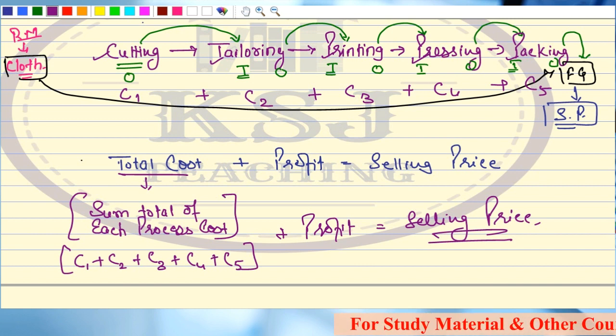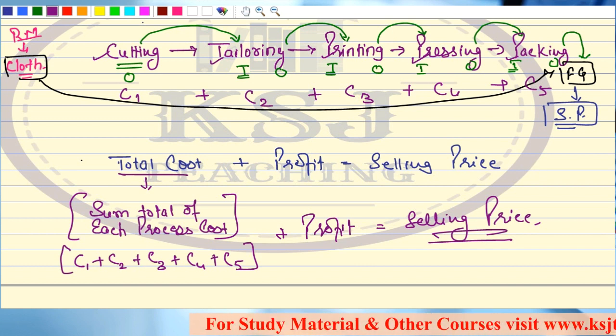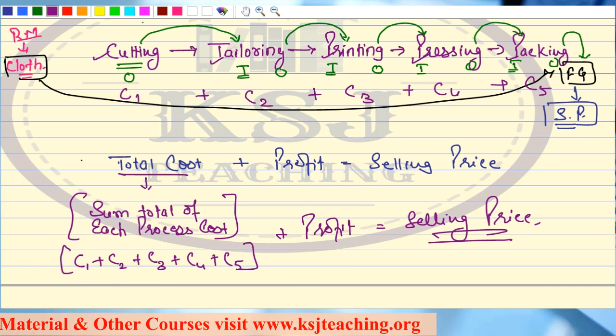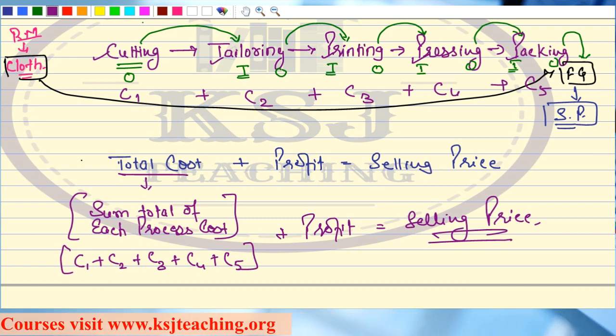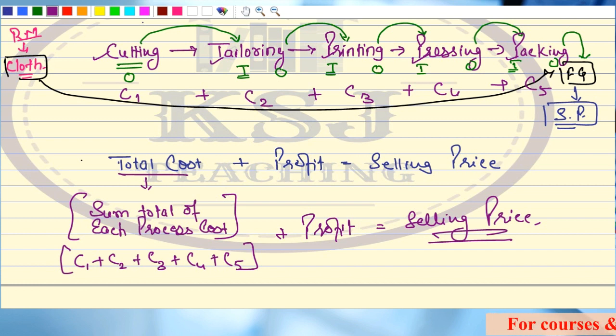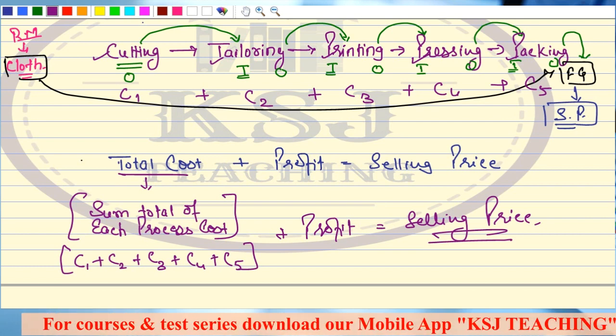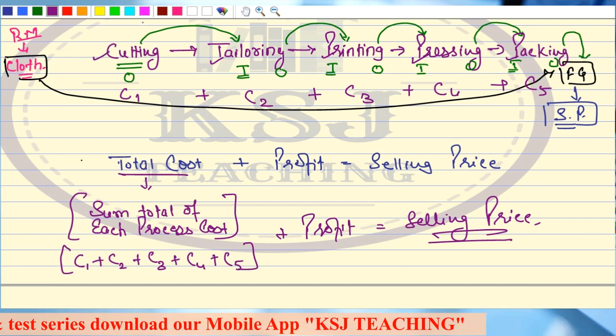It is quite a possibility that we are incurring more than the required expenditure at a particular process. At the tailoring process, we do not require that much expenditure, but we are incurring it. If we calculate the cost of each process, we are going to find out whether our processes are being efficiently managed or not, right?